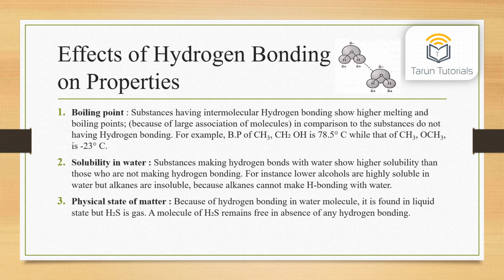Effects of hydrogen bonding on properties. First, boiling point. Substances having intermolecular hydrogen bonding show higher melting and boiling points because of large association of molecules in comparison to substances not having hydrogen bonding. For example, the boiling point of CH3CH2OH is 78.5 degrees Celsius while that of CH3OCH3 is minus 23 degrees Celsius.